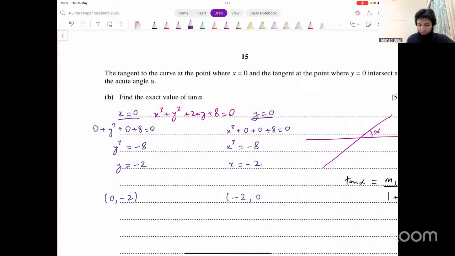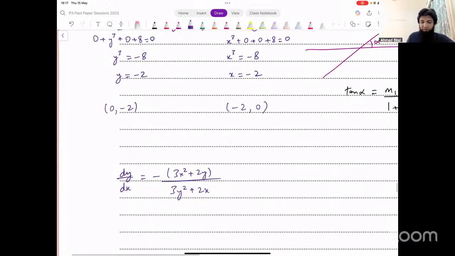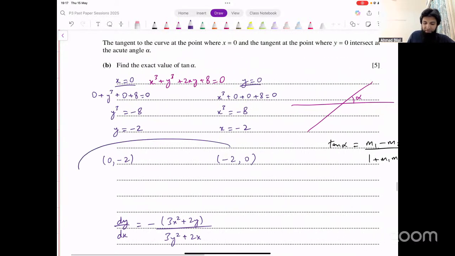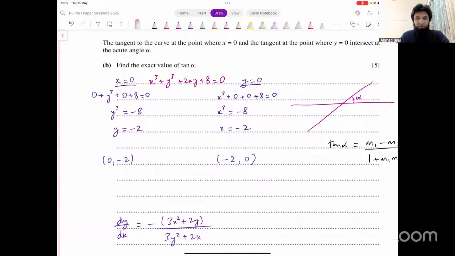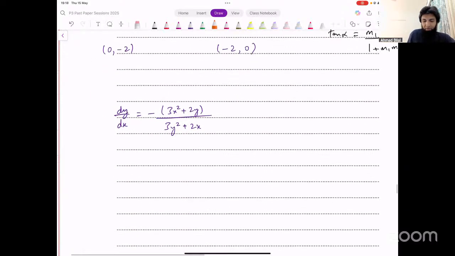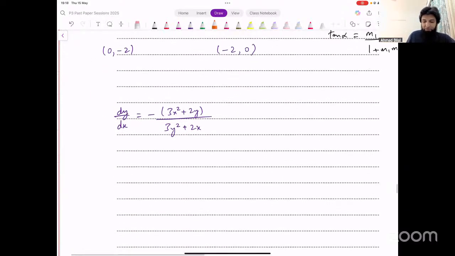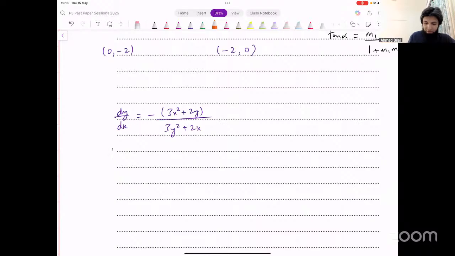We are looking for the gradient of the curve at these 2 points. Whatever is the gradient of the curve at these points, the gradients of the tangents at these points would also be the same, right? Gradient of a tangent is the same as the gradient of the curve at that point. So we can input these 2 points here and see what that gives us. Let's first input the point (0, -2), and then we can input the other point, which is (-2, 0), and see what that gives us.